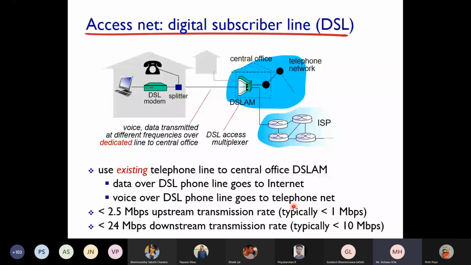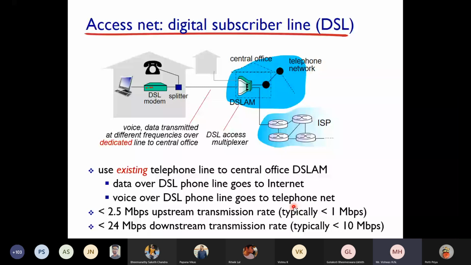So you told the difference between DSL and dial-up is that in dial-up only one, either the voice or the data, can be transferred, no sir? But even here there is only one channel, and it's going to a mux. So only one of the two things can be communicated. No, no. Here, voice and data will be transmitted over different frequencies in the same channel.